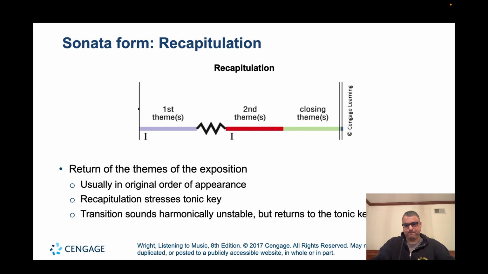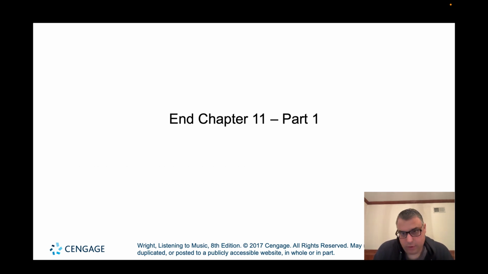So this concludes Chapter 11, Part 1. In this video, we looked at ternary form, or ABA form, and we also went over the basics of what sonata allegro form is about. Please continue to watch the second part of Chapter 11, where we're going to go into more detail talking about sonata allegro form.